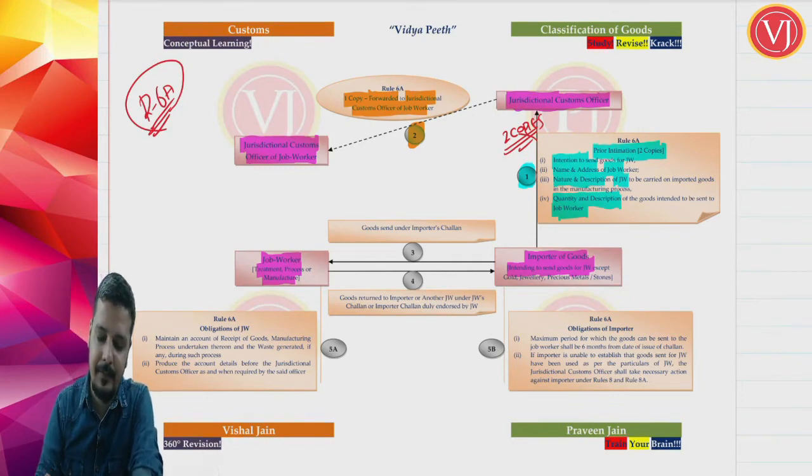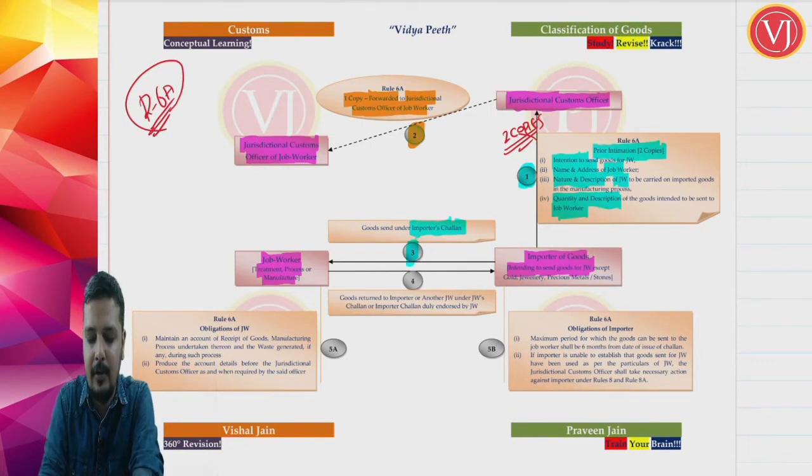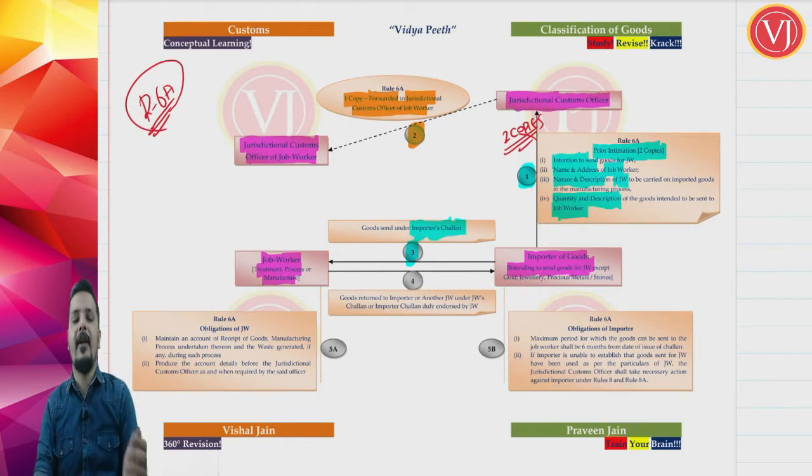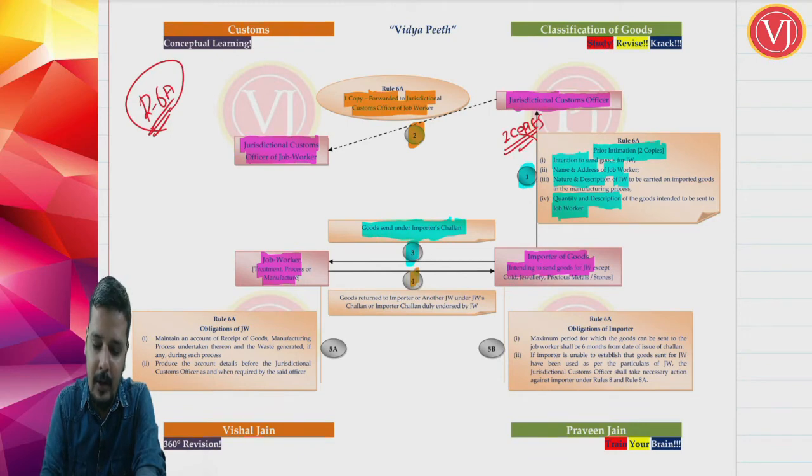Now thereafter what will happen? The importer will send the goods to the job worker under his challan. There is no supply, therefore it is a delivery challan. For example, fabric will be sent by the importer to the job worker under the importer's delivery challan, and the job worker will do the work and return the goods to the importer, either to the importer or to another job worker.